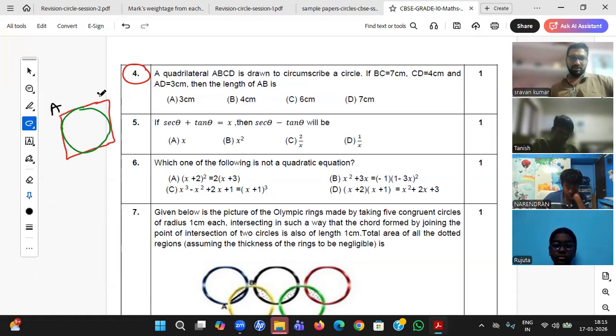ABCD circumscribes the circle. BC is 7, CD is 4, AD is 3, and AB is how much? This is a 1 mark question. If you remember, we have done this question. If you remember the answer, wonderful. If you don't, try to do it again and give the answer. We did this question as a 3 mark question, but he is asking it for 1 mark.